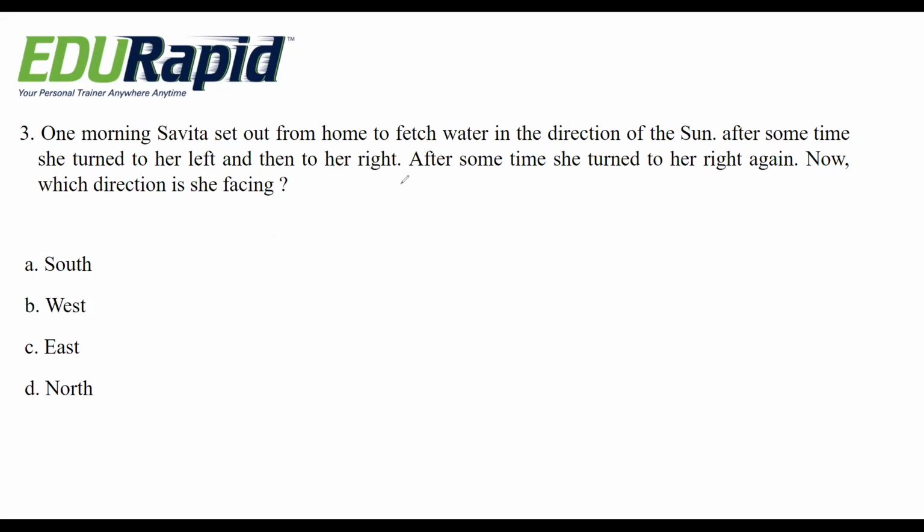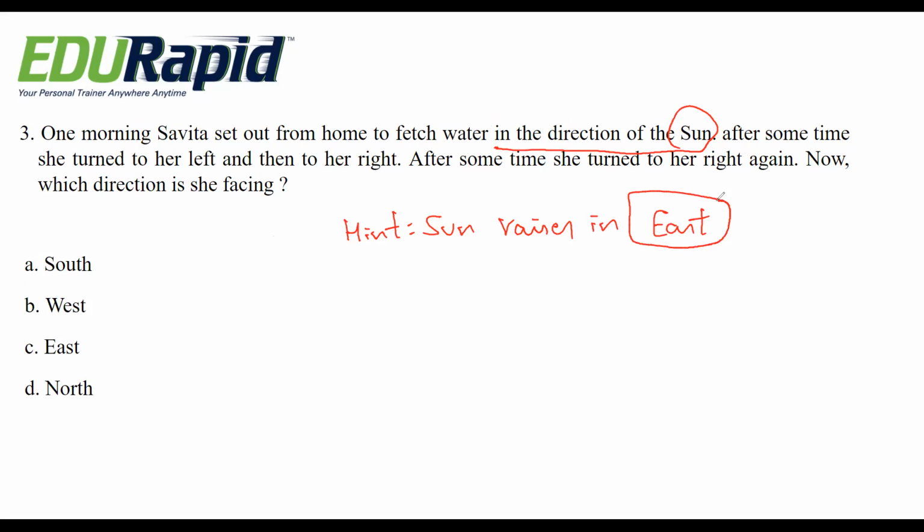Here the hint is she is going in the direction where the sun rises. Sun rises in east direction. This is the point you have to catch. They're telling one morning Savita set out from home to fetch water in the direction of sun.